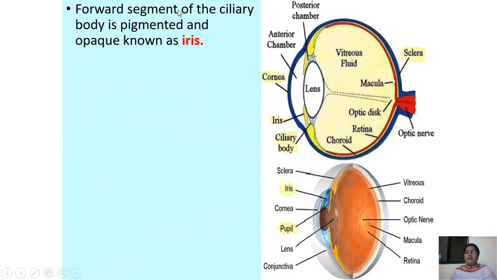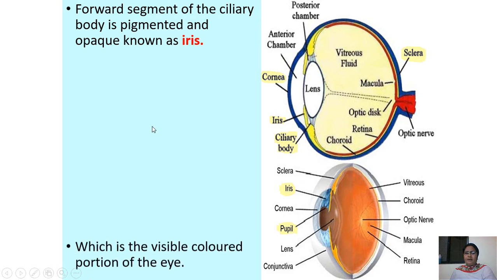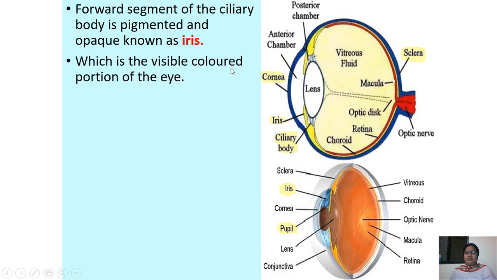The forward segment of the ciliary body is pigmented and opaque, which is called the iris. Opaque means when you can't see the other side of it, it is called opaque, which is the visible colored portion of the eye.